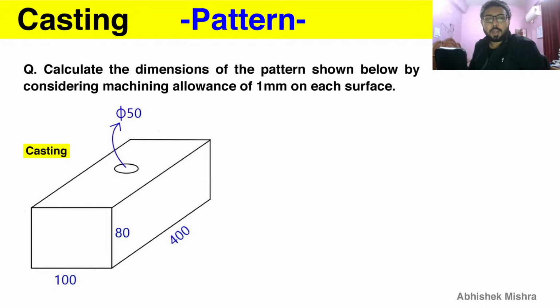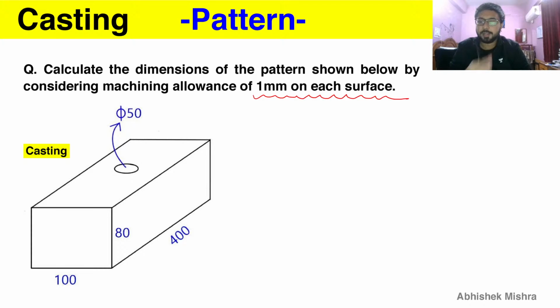So we have this machining allowance question where a casting is provided. To obtain this casting, what should our pattern be after we have provided 1 machining allowance? Again, we need machining allowance to do the surface finishing operation, so that a better finish is obtained on our casting. That is very important, because a casting has a poor surface finish. So the 1 goes on each surface; again, remember that machining allowance is provided per surface.